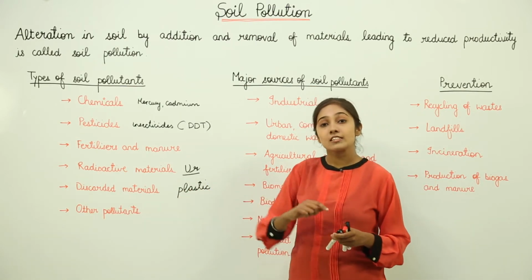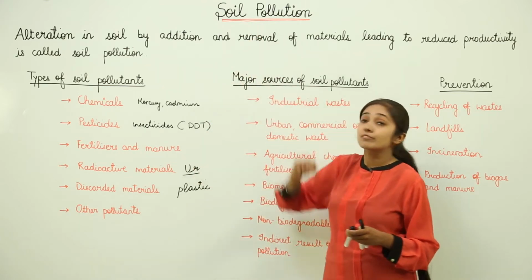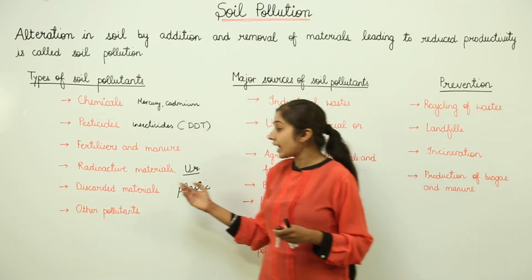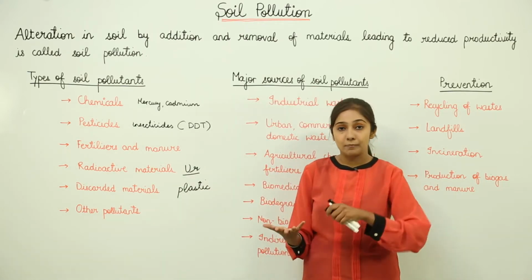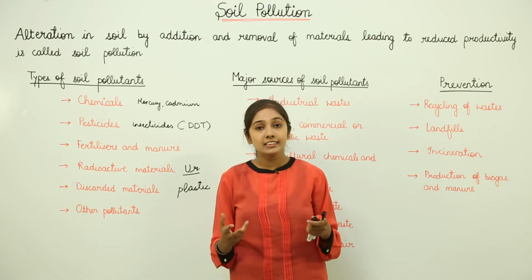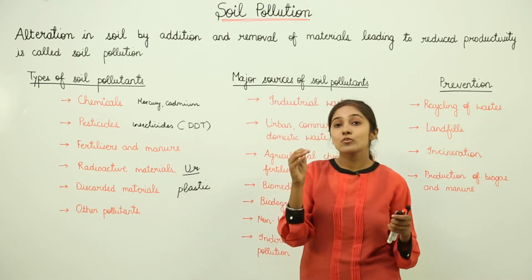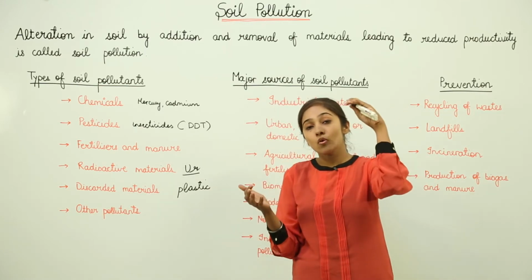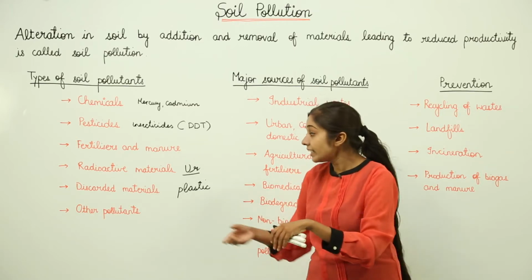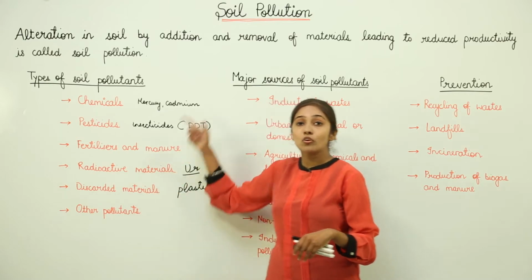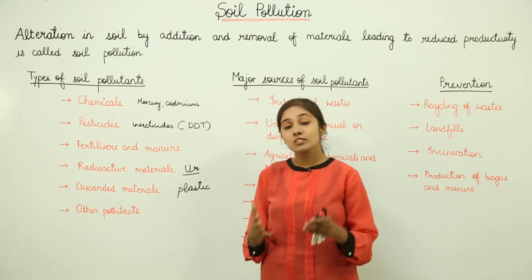So, eventually this is also going to lead to what? This soil pollution. Next, other pollutants also are there. For example, acid rain. This acid rain contains acid, and it is going to fall and go deeper into the layers of the soil, into the zones of the soil profile. So, they are also going to lead to soil pollution, because this is going to reduce the fertility of the soil.